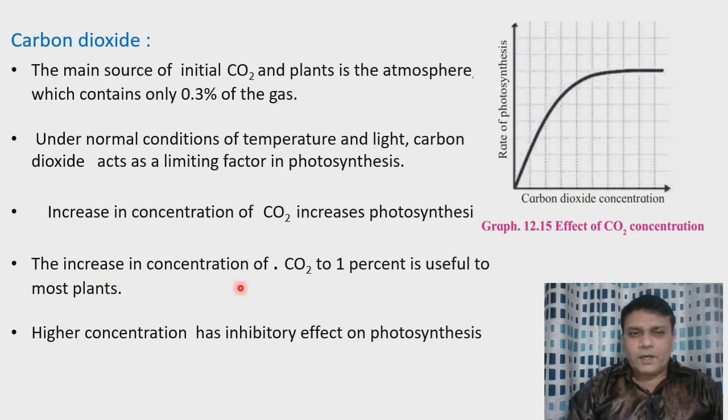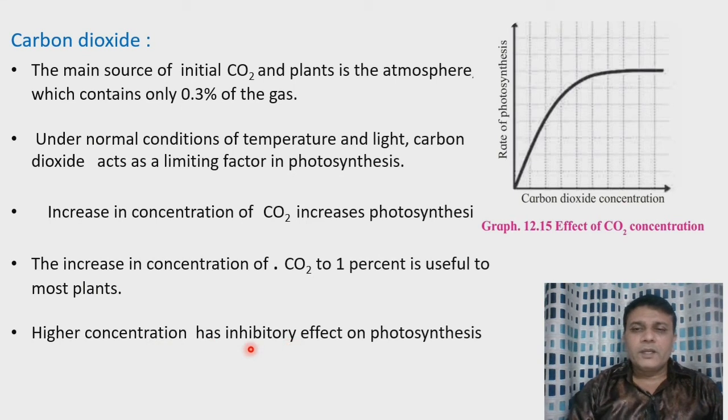Now the increase in concentration of carbon dioxide up to 1% is useful to most of the plants. Here in this graph we can see that as the concentration of carbon dioxide increases, the rate of photosynthesis also increases. But a higher concentration of carbon dioxide has an inhibitory effect.